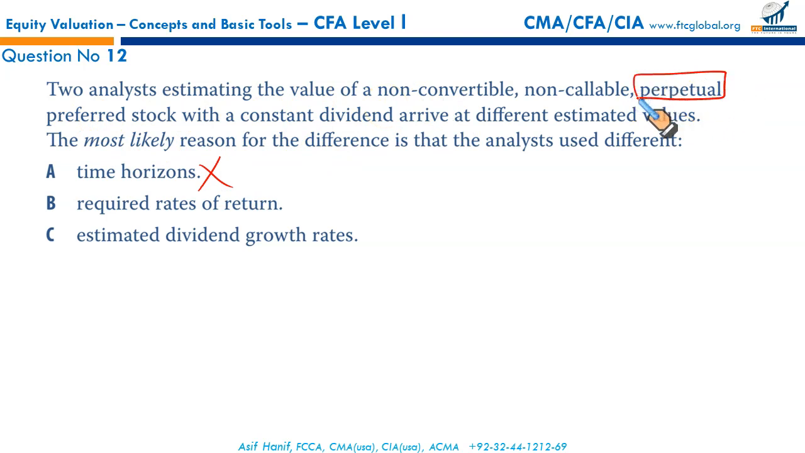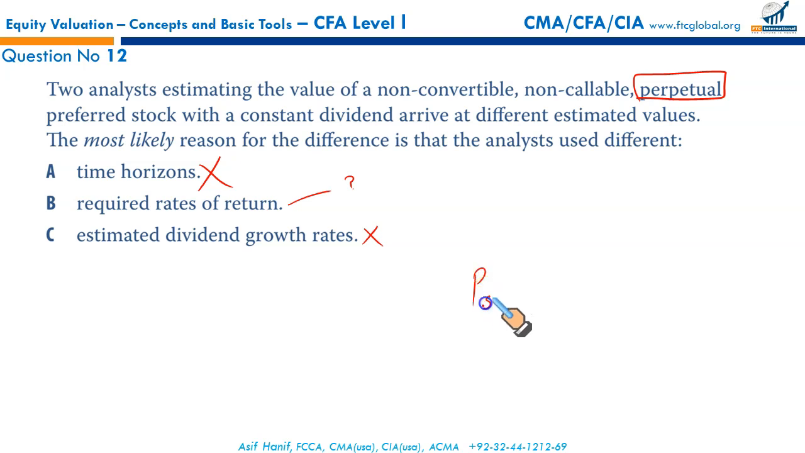Required rates of return might be different. That could be the reason. Yes. Estimated dividend growth rates. This is not applicable in the case of preferred stock. Preferred stocks normally pay a fixed amount of dividend. So this could be the reason.